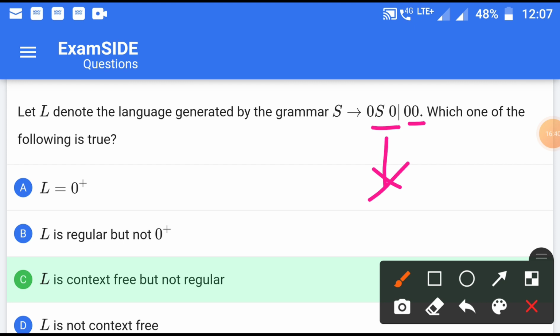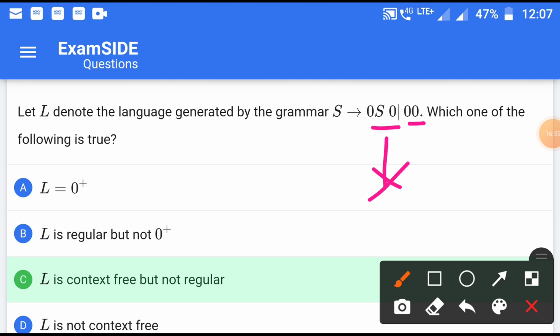So whatever is given in the question, that is the production rules, and the production rule is not in right linear form, so it should be context free.